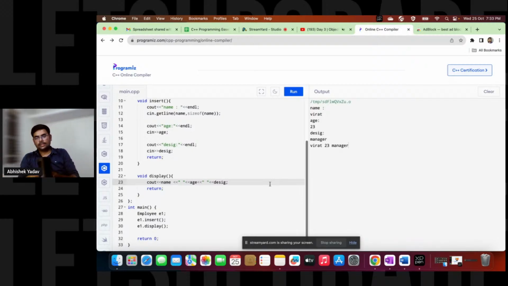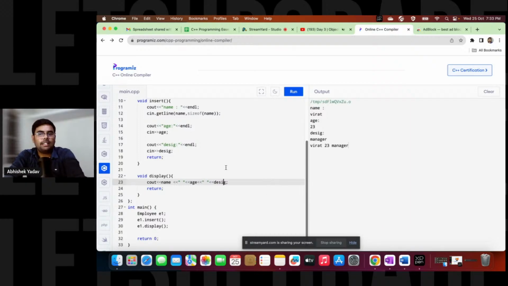Sir, is it necessary to make private and public members of a function? I don't think so. It depends on the problem statement, okay? If you want to hide your member functions and data members from the outside world, you can make them private. And if you want to show those member functions and data members outside the class, you have to make them public. Okay, that is clear. Great.